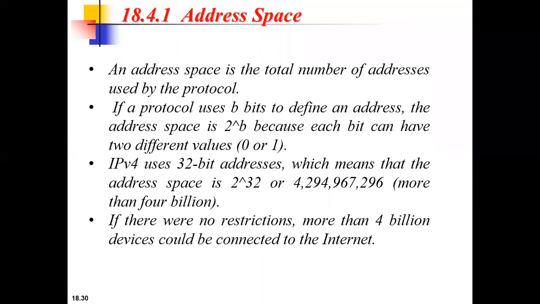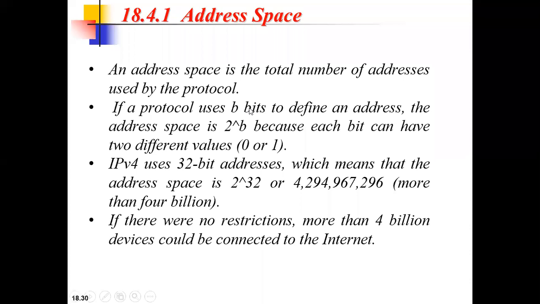Is this clear? So this is all about IPv4 and the IPv4 address, and address space. Just remember that address space is the total number of addresses used by a protocol. How are we identifying the total number of addresses? It depends on the number of bits used to define an address.